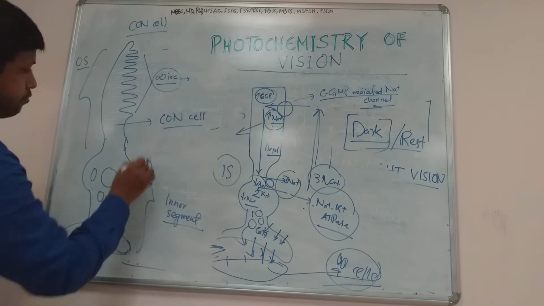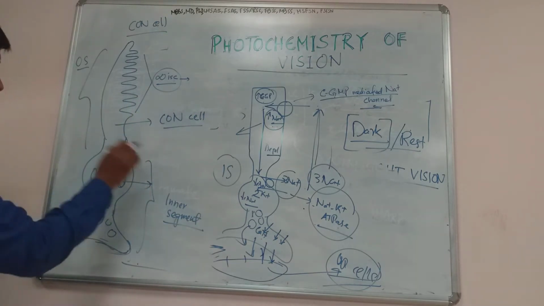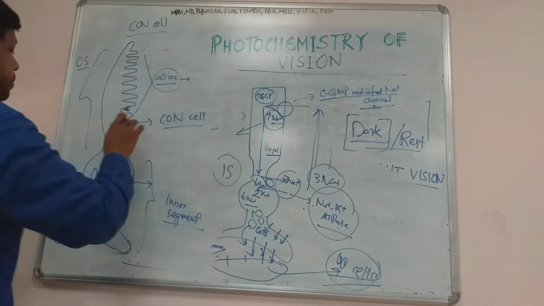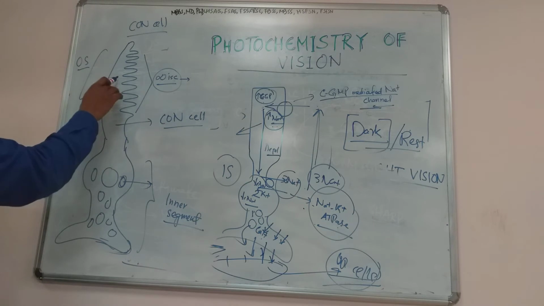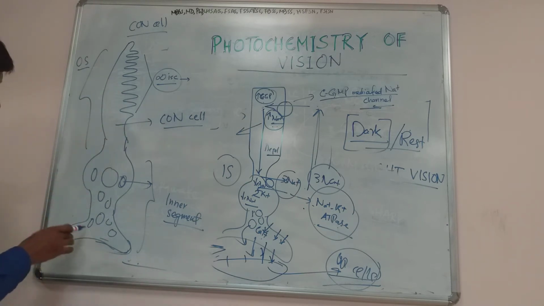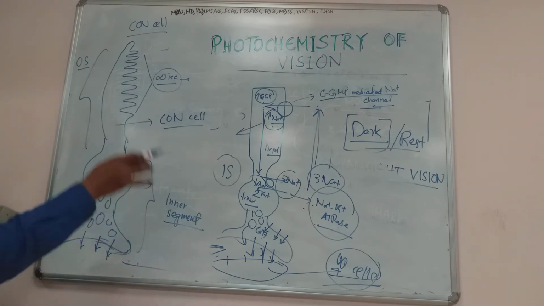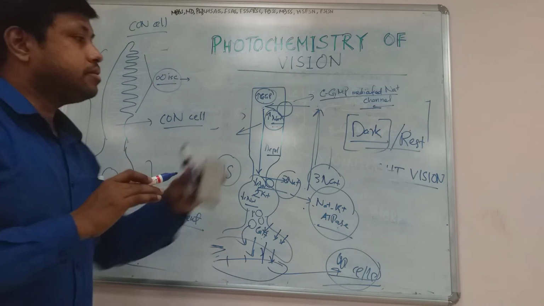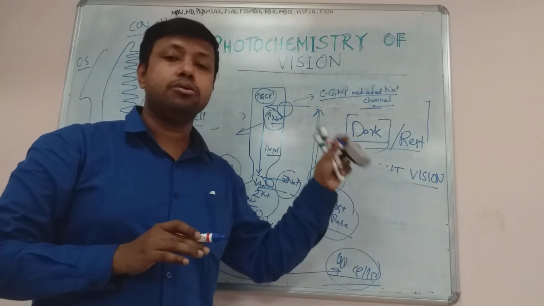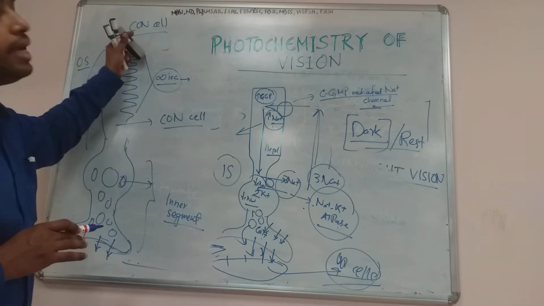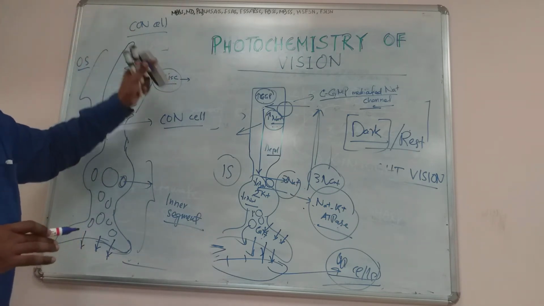Mitochondria supply the energy for the synthesis of visual pigments, and there is also a sodium channel working, known as the cyclic GMP mediated sodium channel, on the outer segment, and there is always a gradient of sodium from the outer segment to the inner segment, and depolarization of the calcium channels, because of which calcium will enter the presynaptic membrane, and that is responsible for the continuous neurotransmitter release at rest when light is not falling on the cone. So in rod and cone, the mechanism is the same. There is always activity of the sodium channel, but the difference is that the structure of the outer segment is conical in shape, and it contains a different type of visual pigment.